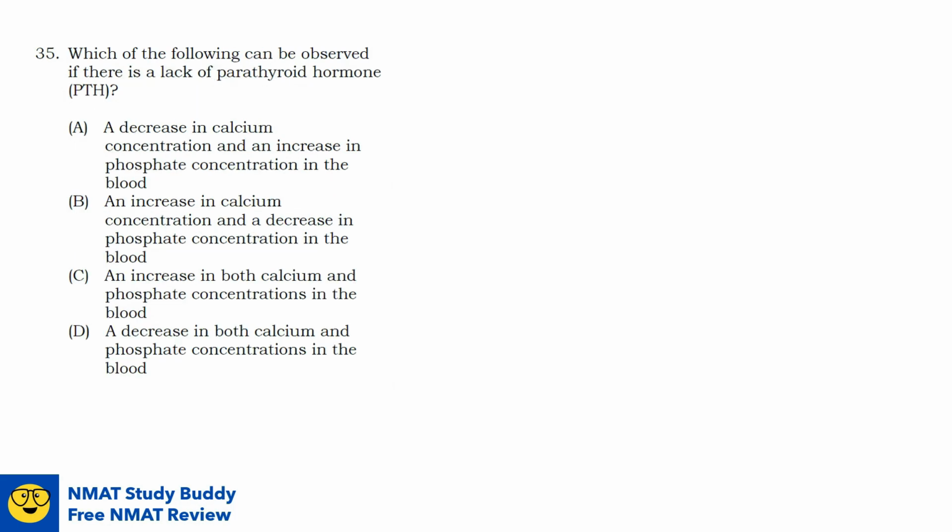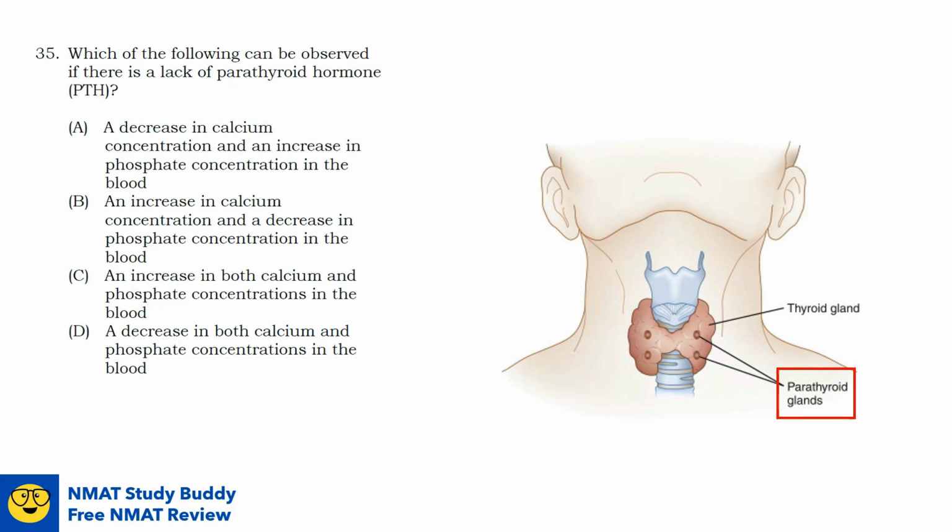Question number 35. Which of the following can be observed if there is a lack of parathyroid hormone or PTH? Your parathyroid hormone is released by the parathyroid glands located next to the two lobes of thyroid glands in your neck. Parathyroid hormone is essential in the regulation of calcium levels in your blood.